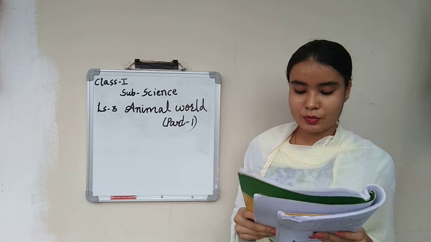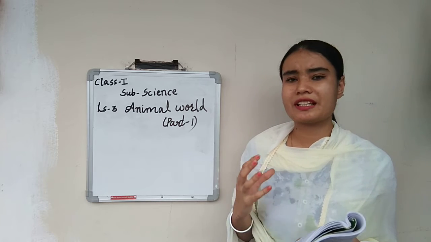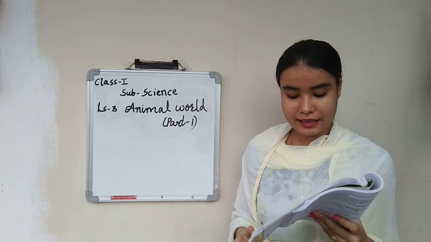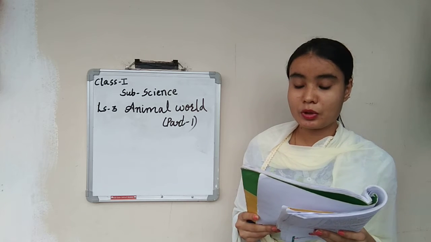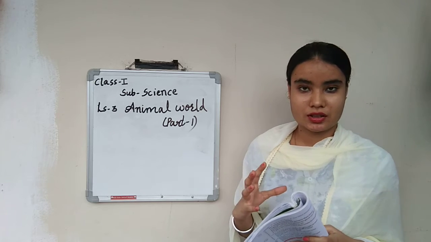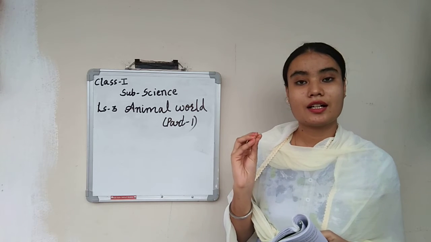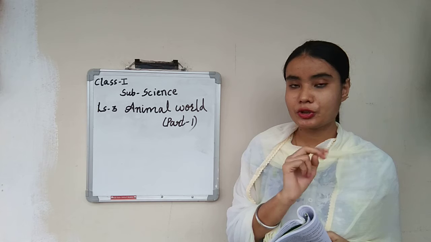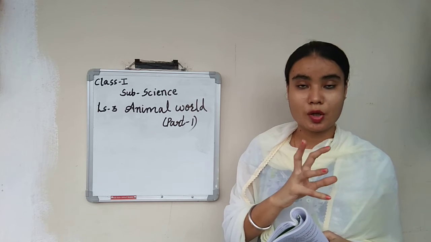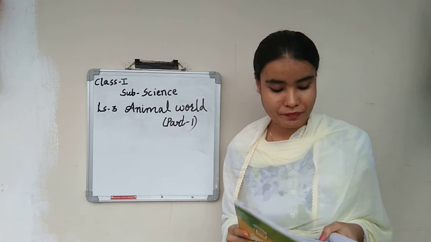So, next is what? How do they move? How will the animals move? Either they have legs, or they fly, or what do they do? Let us see. Most of the big animals have 4 legs. If the animal is much bigger, it will have four legs. But few animals who hop have only 2 legs. Few animals just walk, they don't hop, so they have how many legs? They have 4 legs.